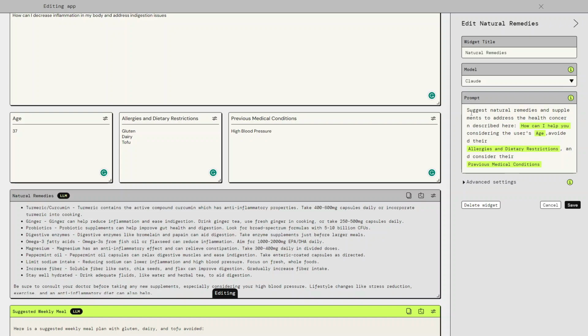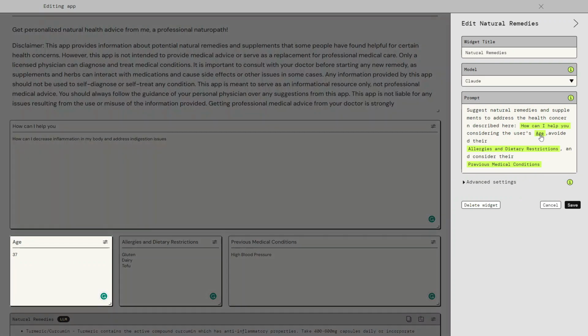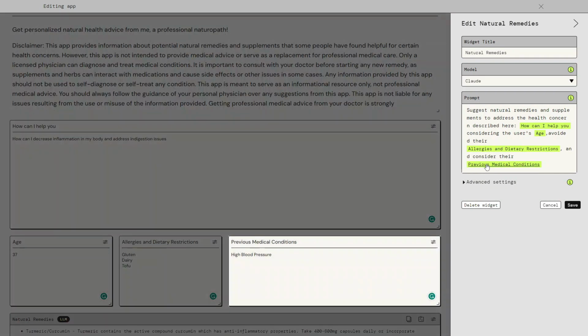I can also design a prompt for that LLM. So think about it like what instructions I want the model to consider before they provide the output. In this case, I wanted to suggest the natural remedies and supplements to address the health concern described here in that field, considering the user age, their allergies and dietary restrictions, and any previous medical conditions.